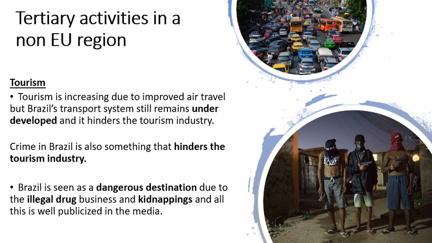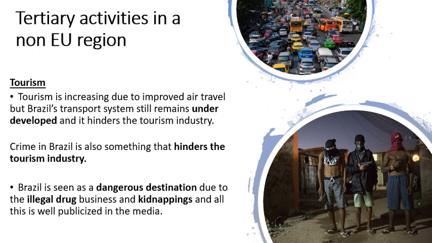Well, lots of poor parts of the major cities in Brazil are run by gangs, okay? So crime is a big part of life in these poor areas. And those poor areas are often the slums called favelas, okay? And this crime is well publicized in the media. Okay, look at the picture in the bottom right there. We see gangs that run certain parts of certain cities. Okay, and this turns people off.